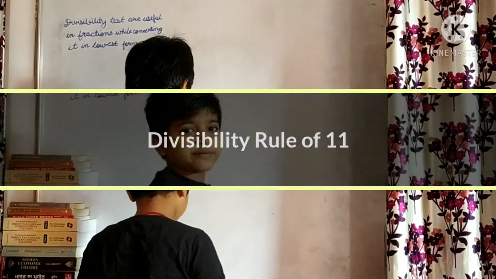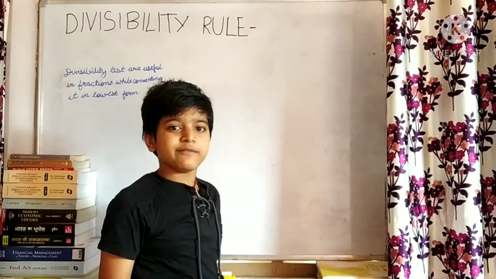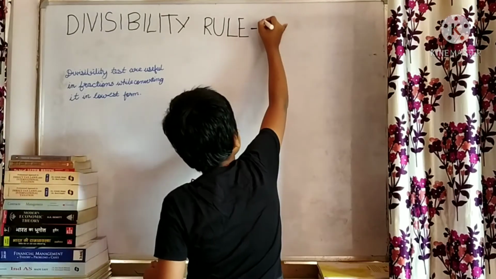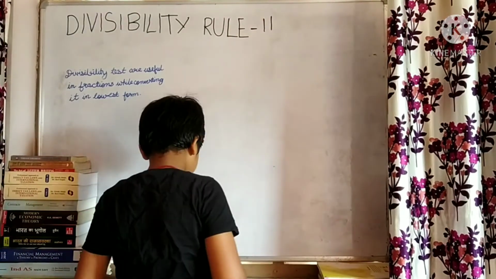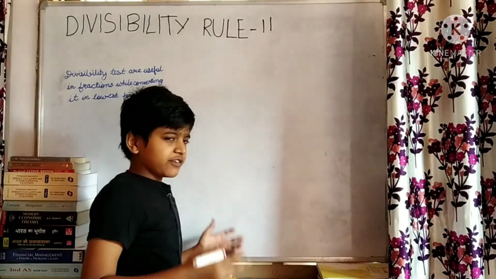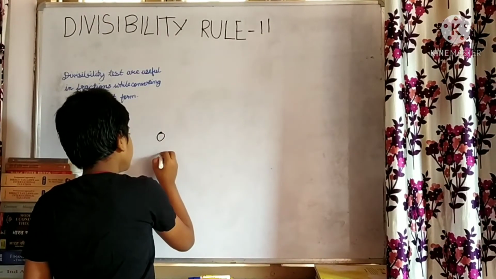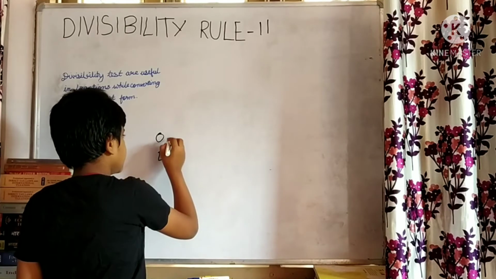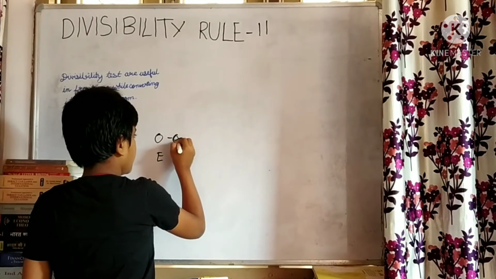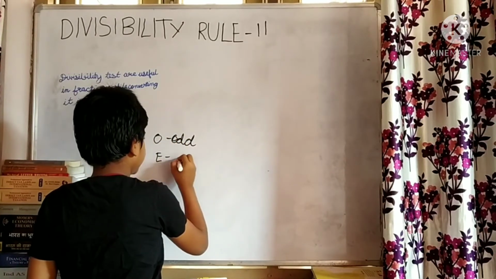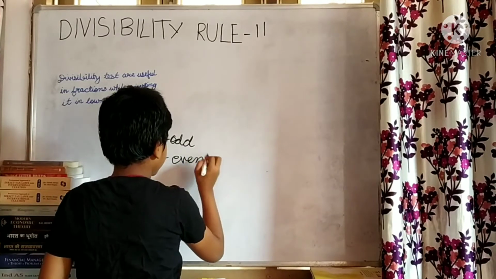Now, okay, let me come to the divisibility rule of 11. In this one, there is a sequence of odd and even. O for odd and E for even.